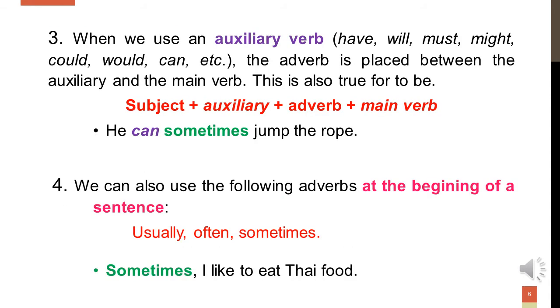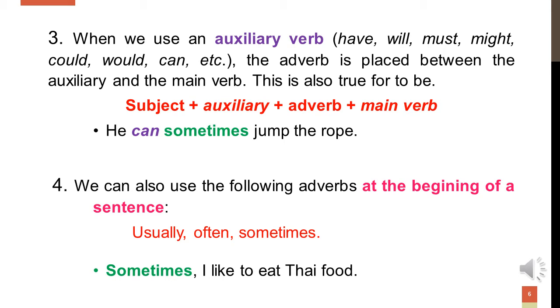Number three, when we use an auxiliary verb, for example, have, will, must, might, could, would, can, etc., the adverb is placed between the auxiliary and the main verb. This is also true for the verb to be. What is the grammar structure for this? We have subject plus auxiliary plus adverb plus main verb.